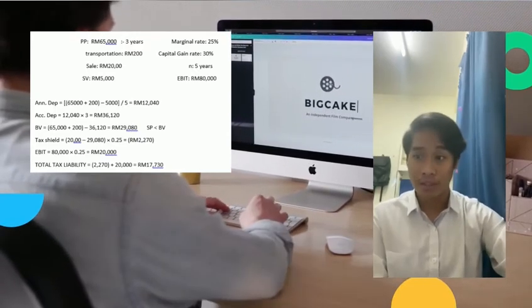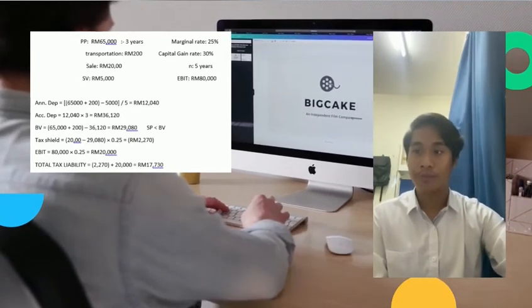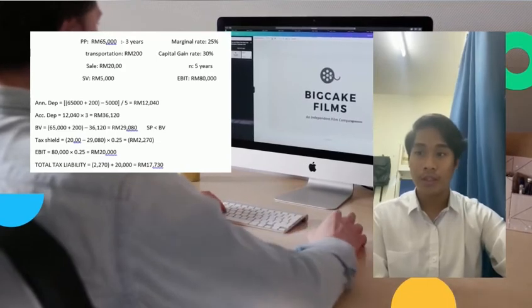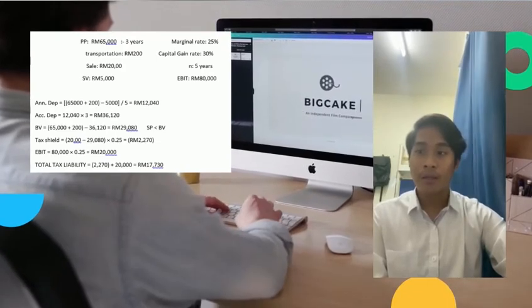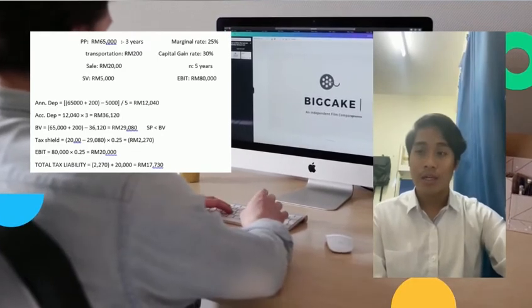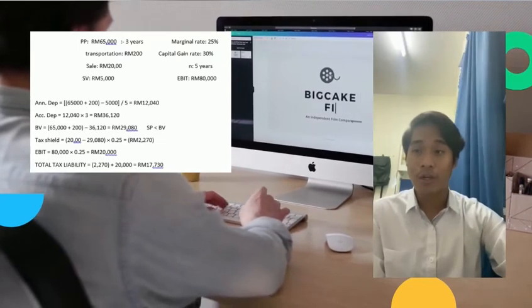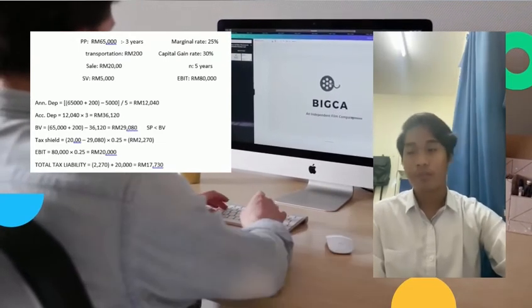The next step is RM13,040 multiplied by 3, and the answer is RM39,120.